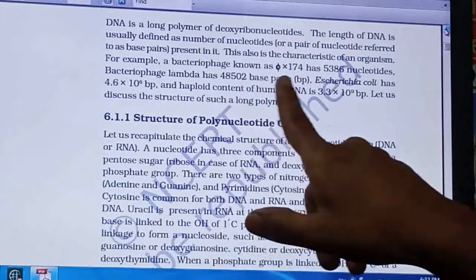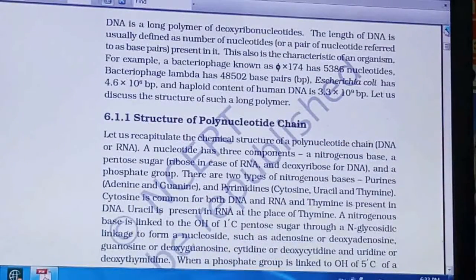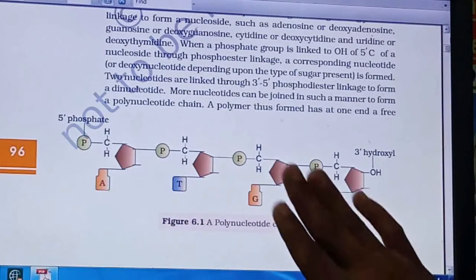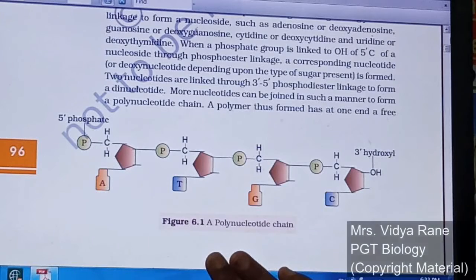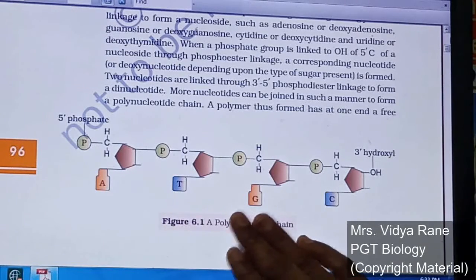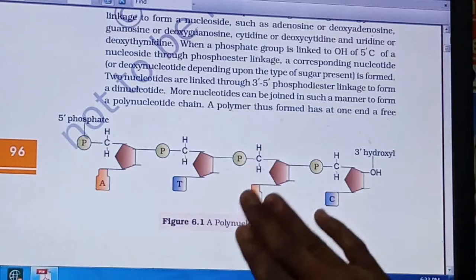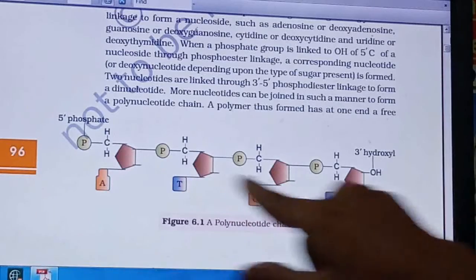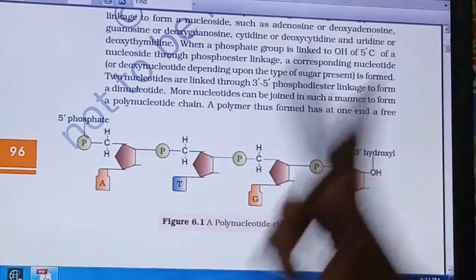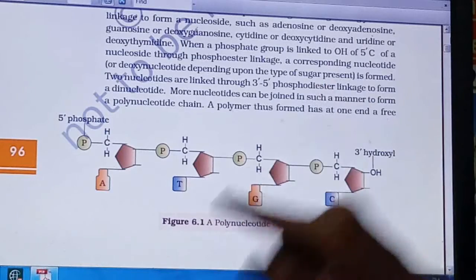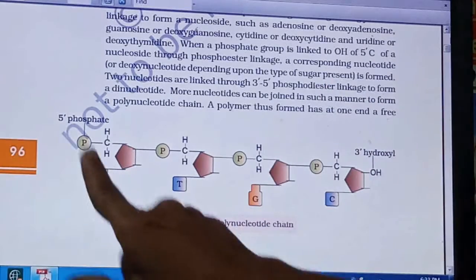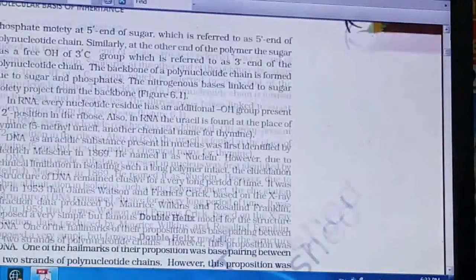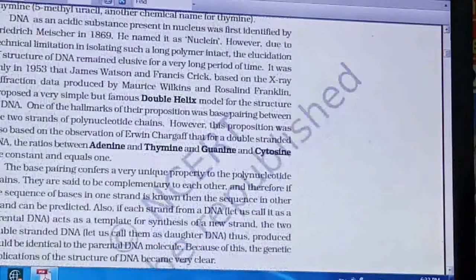A 1 mark question may be asked on the structure of the polynucleotide chain, right? So this diagram is important, and in that, what are purines, what are pyrimidines, and which types of nucleotides and nucleosides are formed. This is important. Based on this, for drawing a diagram of a strand with 4 nucleotides, a 2 marks question will be asked. In that, you need to show the 3' and 5' ends properly. How to show that, I have already explained, right?